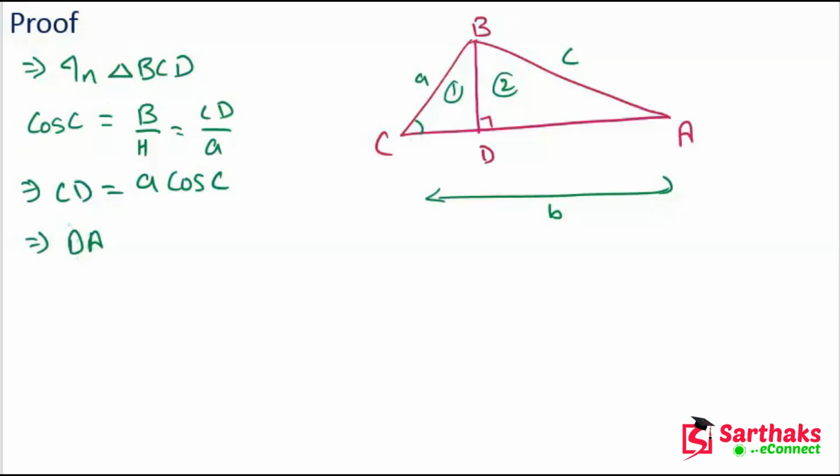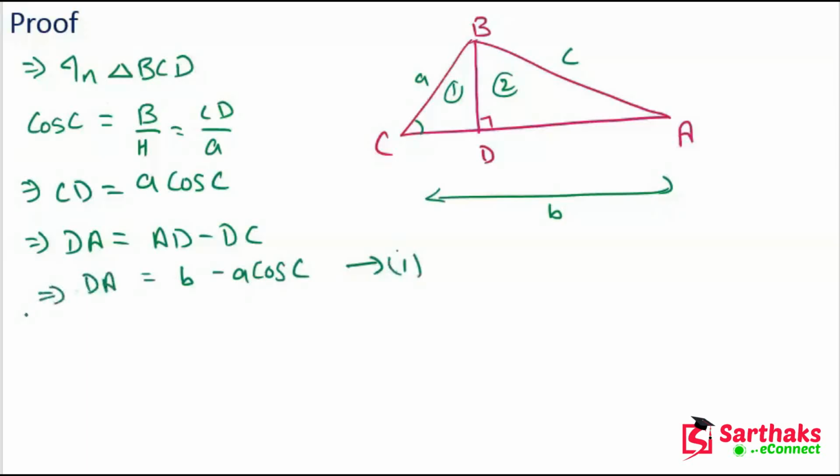We can find DA as AD minus DC, and we have AD is B, minus DC, which is A cos C. So this is our first equation.